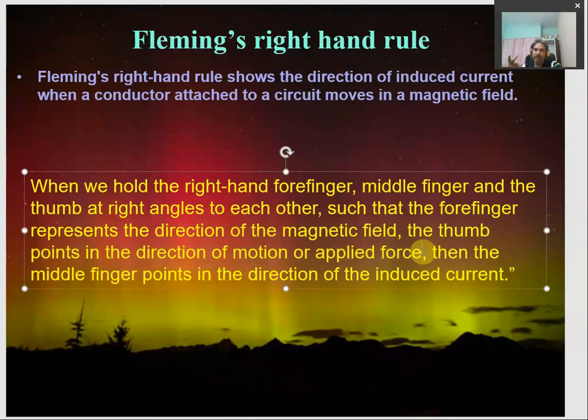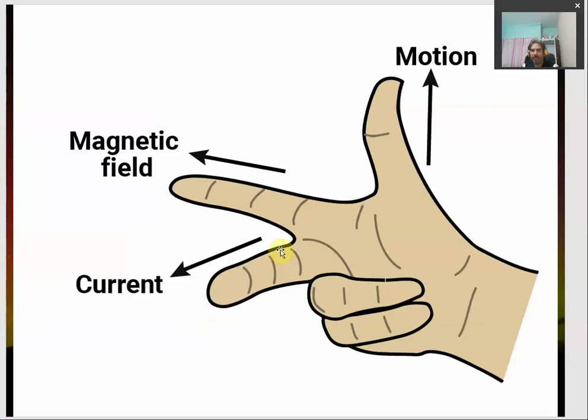then the middle finger will give the direction of the induced current. So this is how we find the direction of the induced current from Fleming's right hand rule. Here is the simple diagram. Along the forefinger is the magnetic field, along the thumb is the direction of motion of the conductor, or we can say coil. Then the current will start flowing in the direction given by the middle finger.